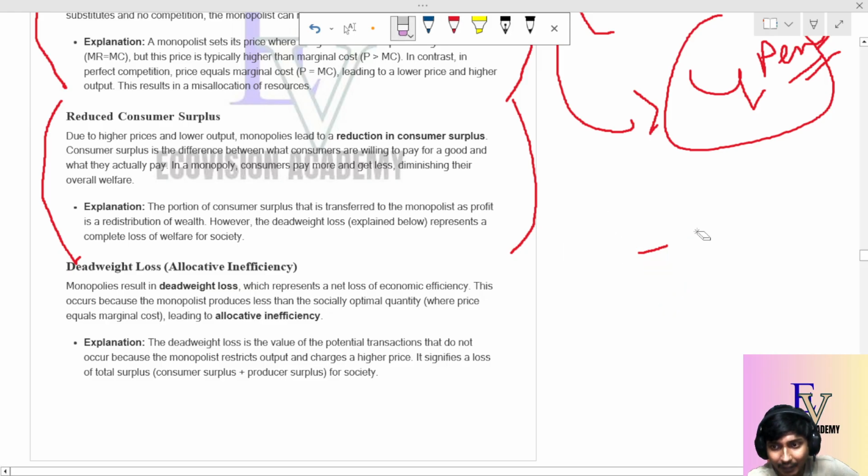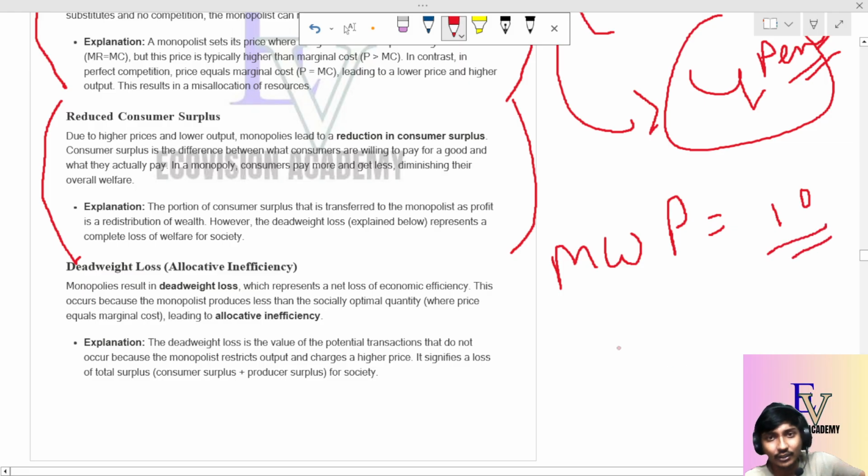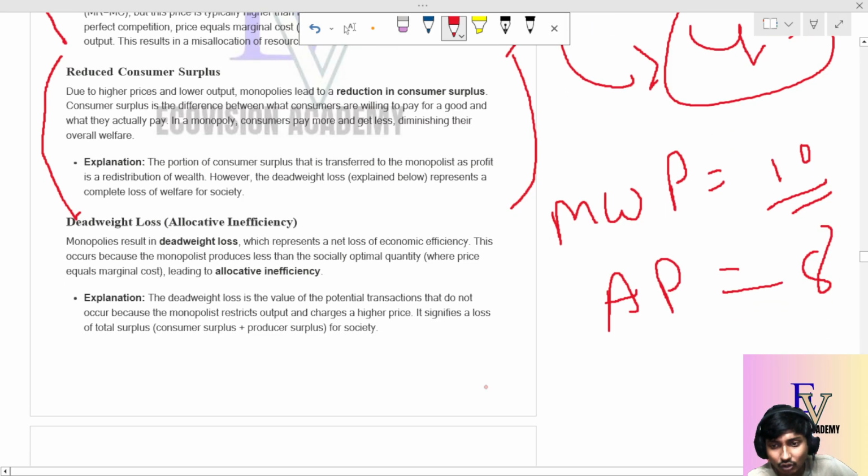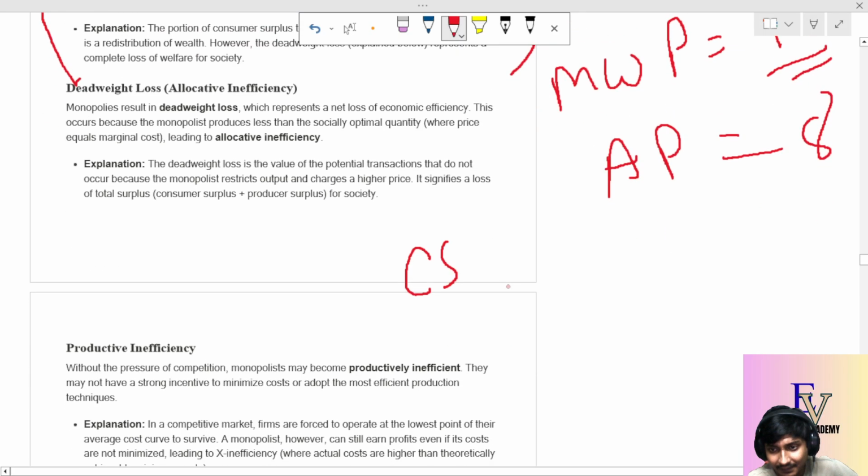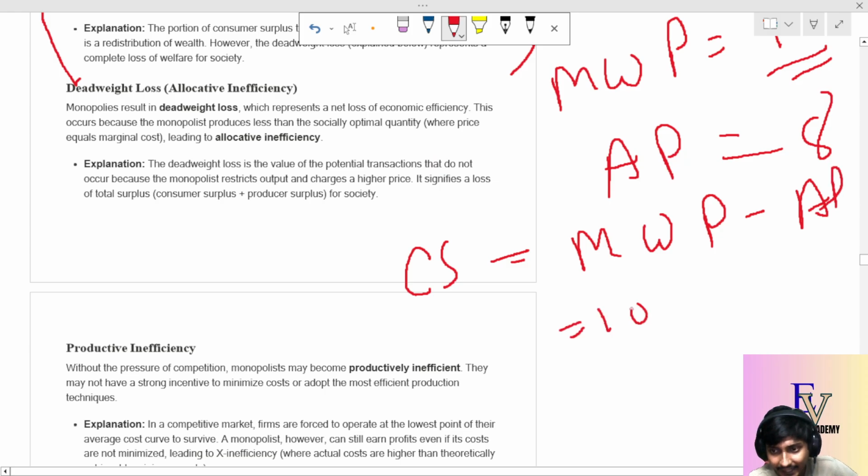Suppose you want to buy a pen and your maximum willingness to pay is rupees 10 for buying a pen, and whenever you go to the shop you see that the actual price of the pens becomes 8. So what is consumer surplus? Consumer surplus is nothing but maximum willingness to pay minus actual price. So what will be that? 10 minus 8, the consumer surplus becomes 2.